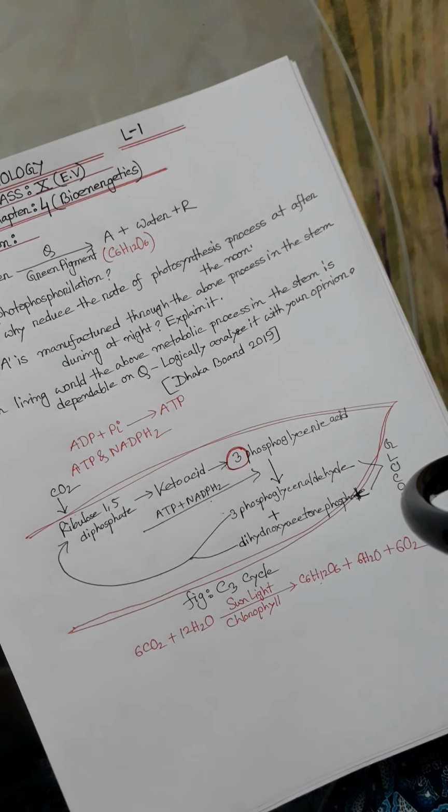Red, blue, orange, and purple portions of the visible spectrum function better than the green and yellow in the process of photosynthesis. You know, with green and yellow light, there is no photosynthesis, or photosynthesis is not so good.